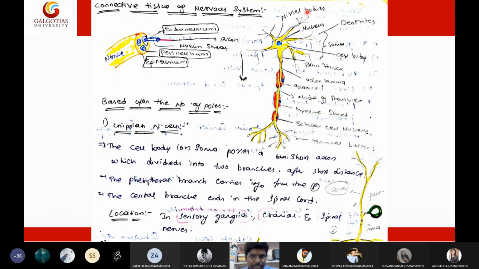Then we discussed the structure of the nerve. The neuron has the soma, that is the body, which has the nucleus and dendrites, and it has nuclear granules and a neck, and the neck extends as an axon. This axon has a layer of myelin sheath synthesized by the Schwann cell, and in between the myelin sheath there are nodes called nodes of Ranvier for the better conduction of electricity among the neurons. At the end of the neuron, it has the terminal buttons. So this is all about the structure of the neuron. In the next class, we will discuss in detail the nervous tissue.